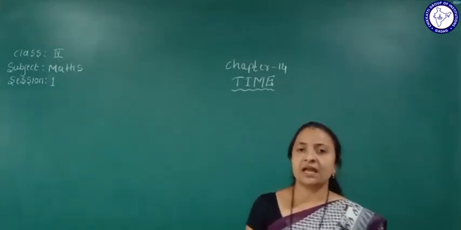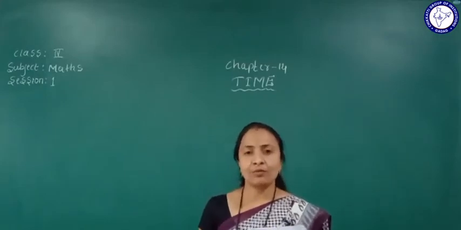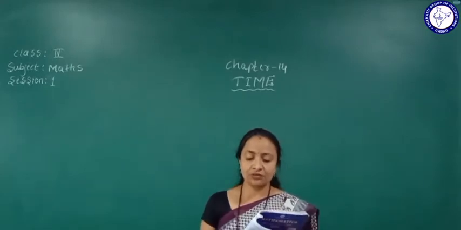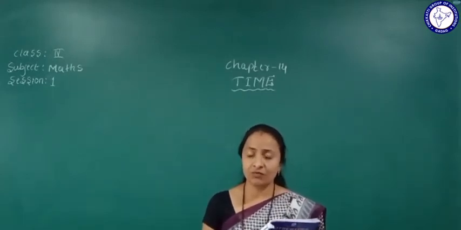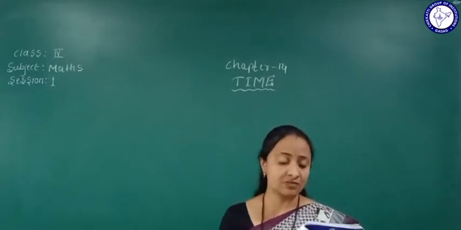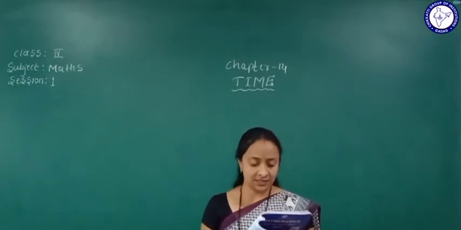Express the time in am and pm, ante-meridian and post-meridian. Approximate the duration of familiar events, and we will mention the date. We will study all these.